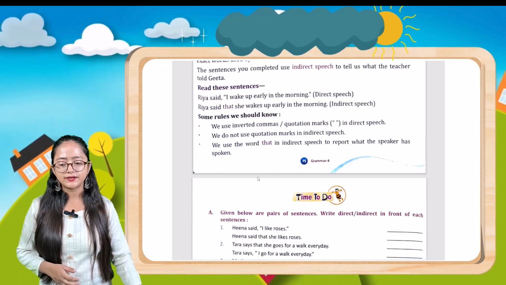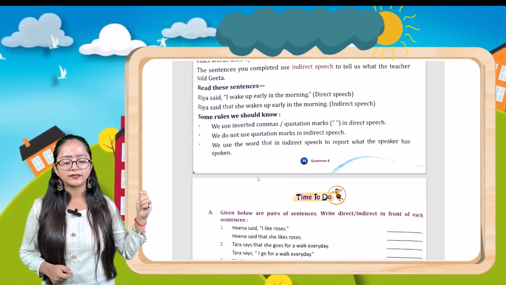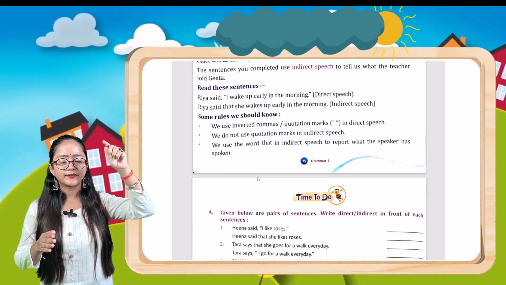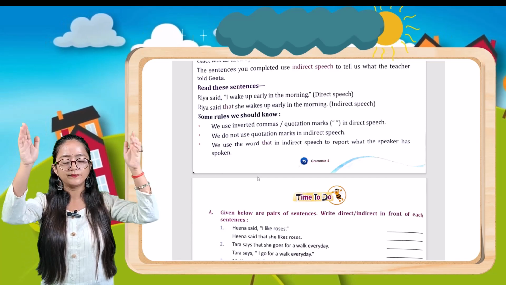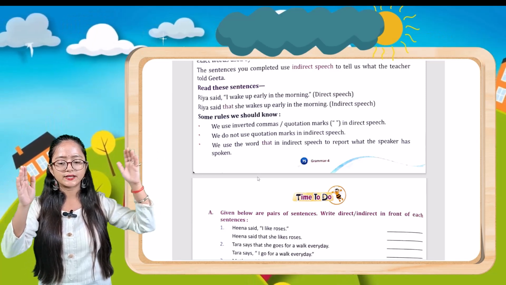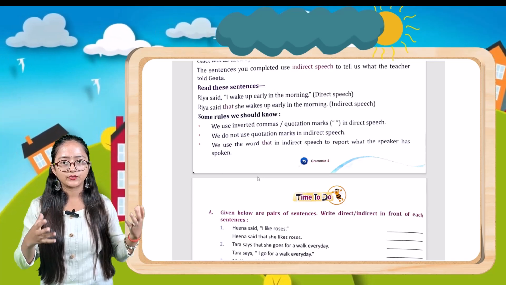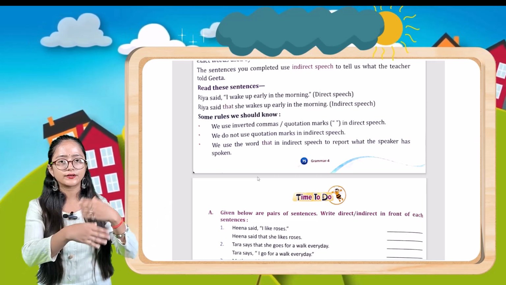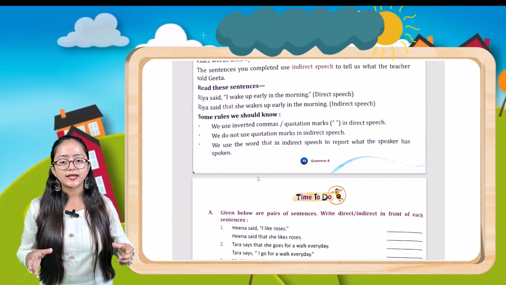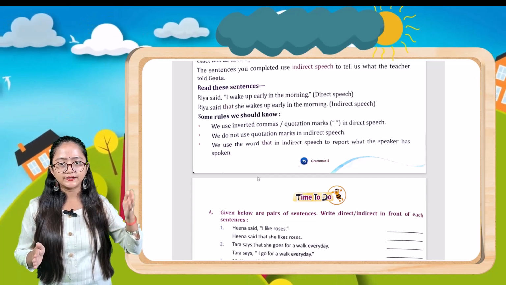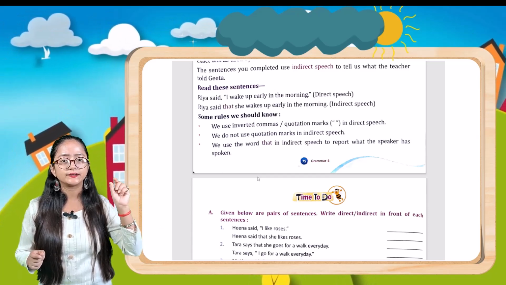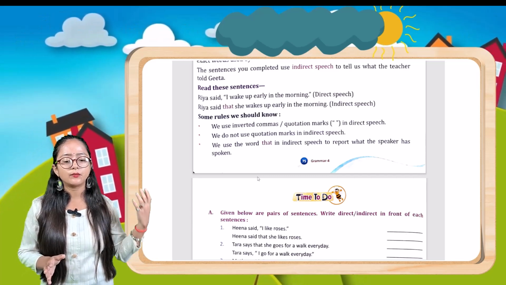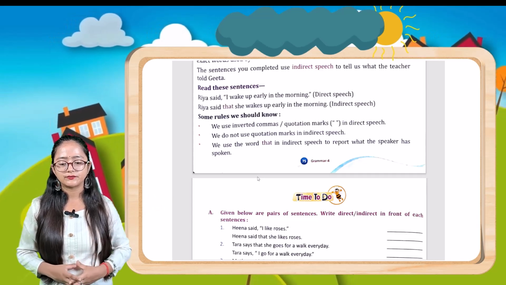Read these sentences. Riya said, I wake up early in the morning. So this is the direct speech. As you can see, after Riya said, there is a comma, then there are inverted commas, double inverted commas, and between them there is a sentence that is the dialogue of Riya. Now you have to convert it into the indirect form. Riya said that, so after Riya said, there is no comma. There is the word that. Riya said that she wakes up early in the morning. This is indirect speech.